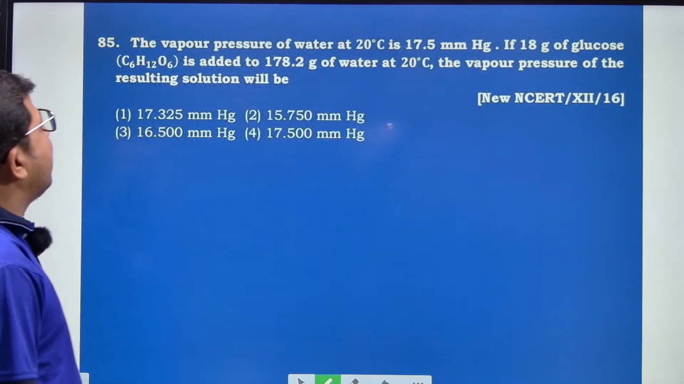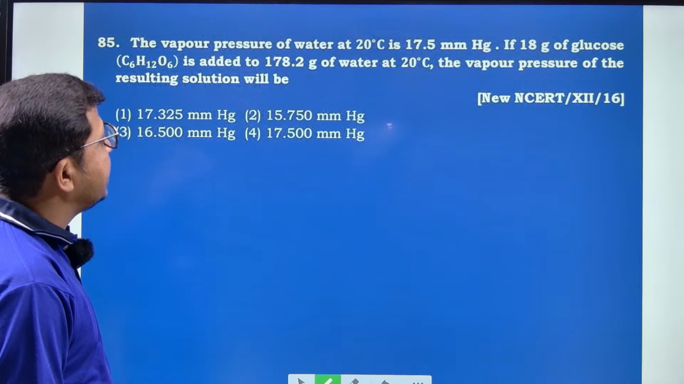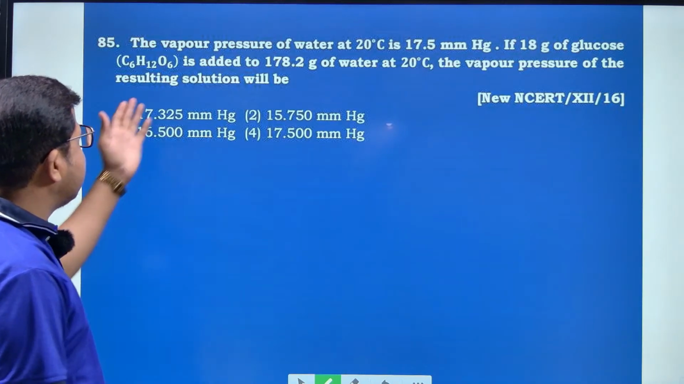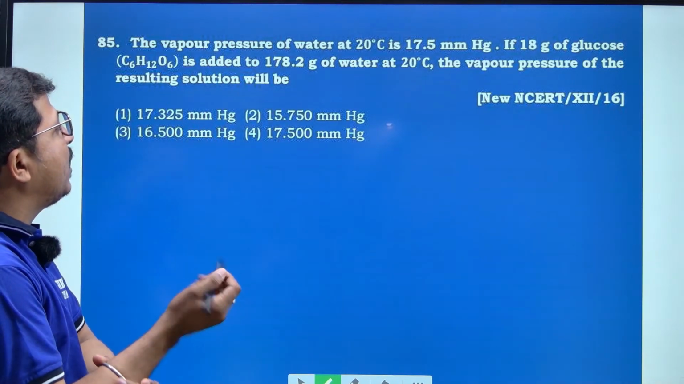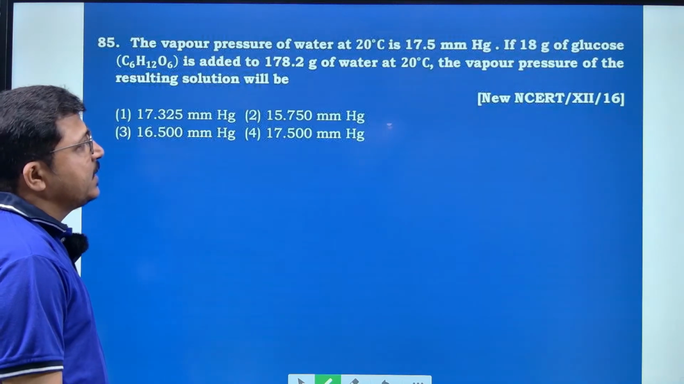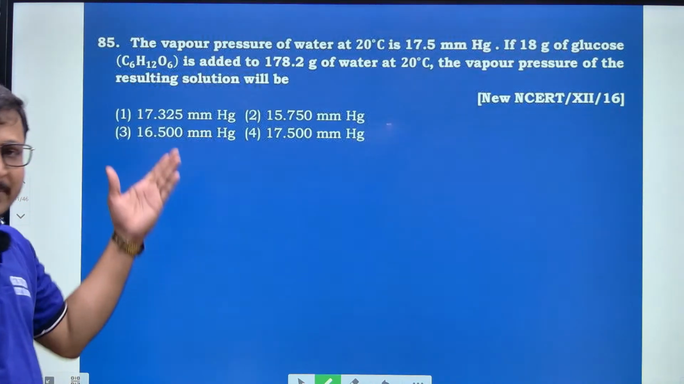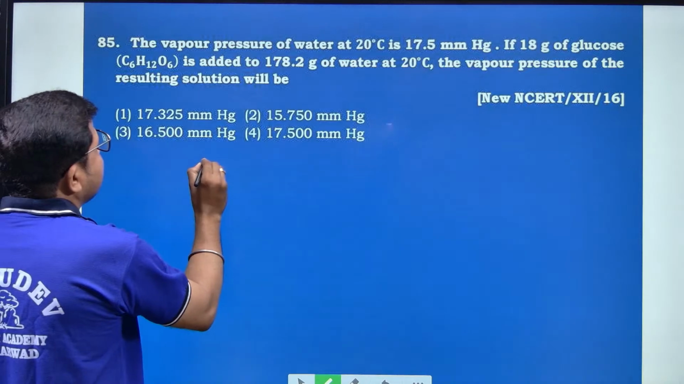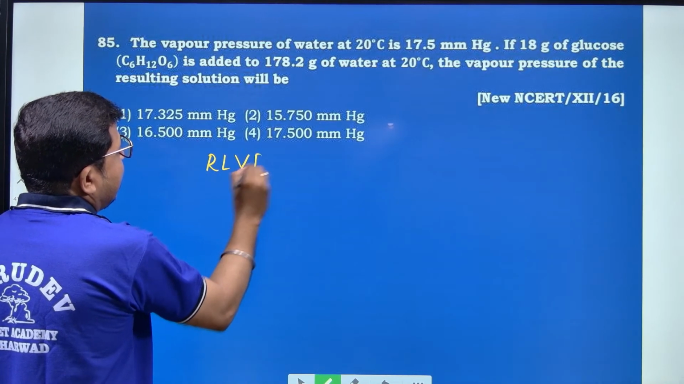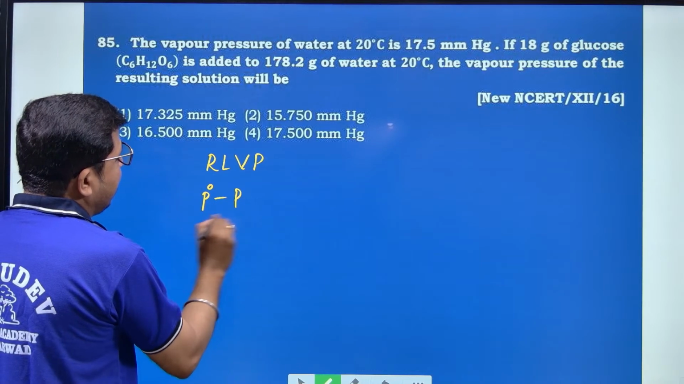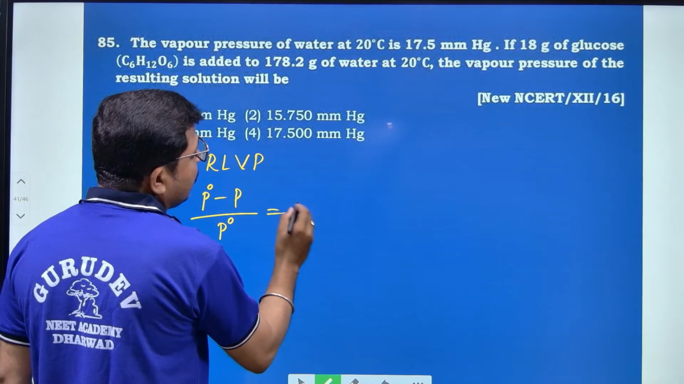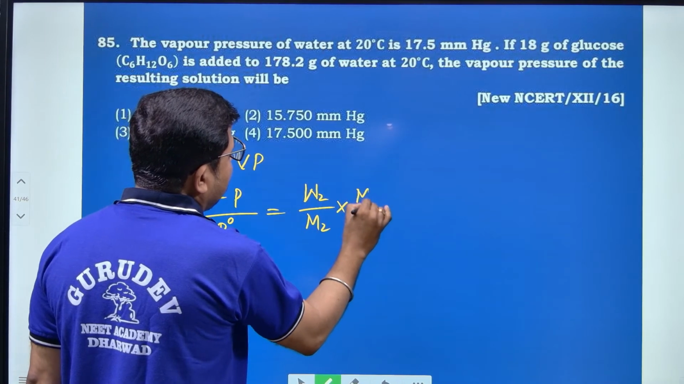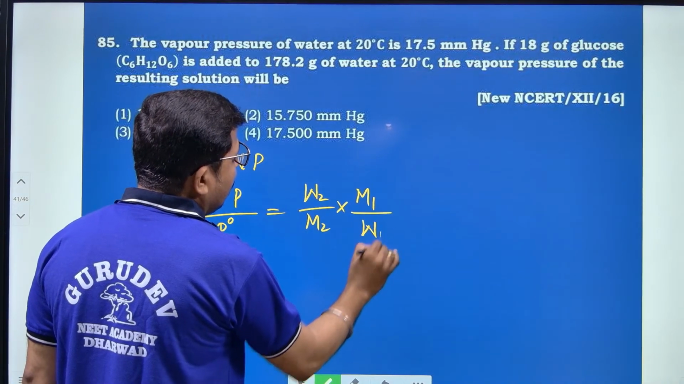And next, the vapor pressure of water at 20 degrees Celsius is 17.5 mmHg. If 18 gram of glucose is added to 178.2 gram of water at 20 degrees Celsius, the vapor pressure of the resulting solution will be? This is a relative lowering of vapor pressure question, and they have directly used here RLVP. RLVP is equal to P naught minus P divided by P naught is equal to W2 divided by M2 into M1 divided by W1.